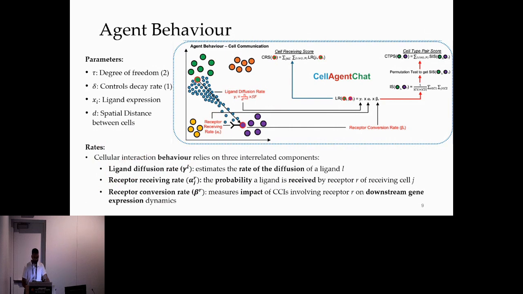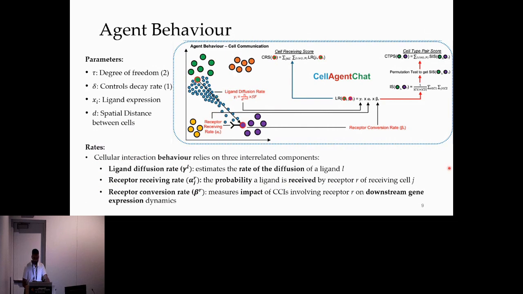This rate is a function of both ligand expression and intercellular distance. It is also governed by two parameters, tau and delta. Tau represents the degrees of spatial freedom concerning spatial transcriptomics data and is typically set to 2 for spatial transcriptomic data that is derived from two-dimensional slices.